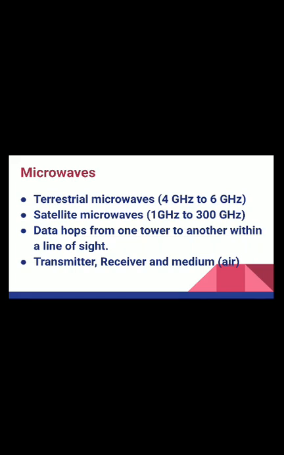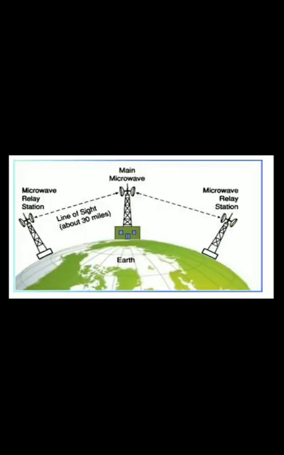When we use satellite microwave, the data gets transferred with the help of a satellite, which is placed in the orbit of Earth. You can see here the microwave stations. These are the towers placed very high on the earth, and these parabolic structures transmit your data from one tower to another in line of sight only.